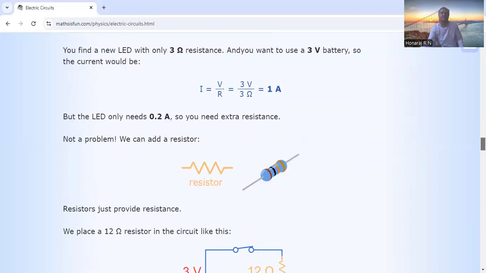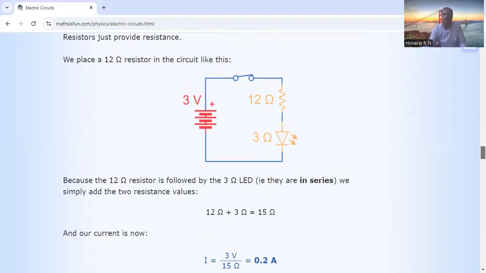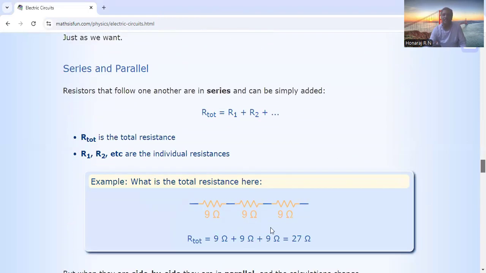If you have a series circuit, what is the meaning of series circuit? One end is connected with one end. That we are going to call series circuit. If you want to replace this, all three resistors in series, with an equivalent resistance, we're going to use the formula R total is equal to R1 plus R2 plus R3. Why it is used in a series circuit, a very important thing you need to remember: current flowing through all the devices is the same. That's the most important thing we need to know.